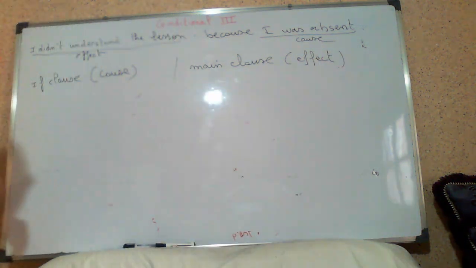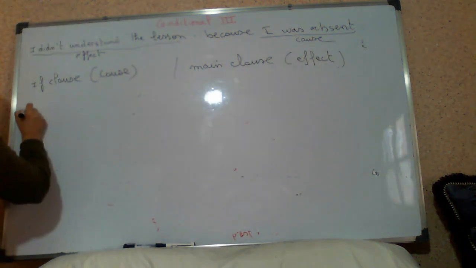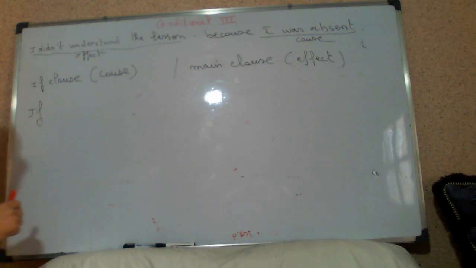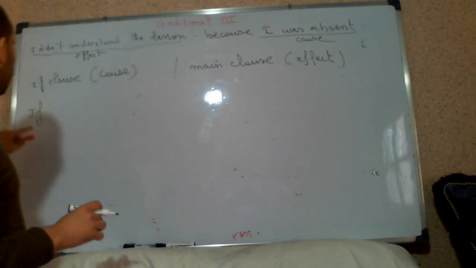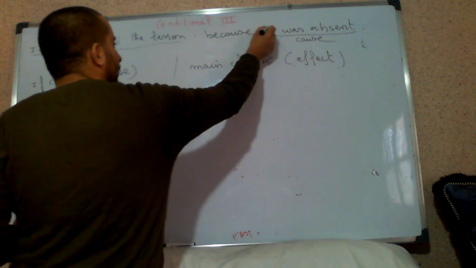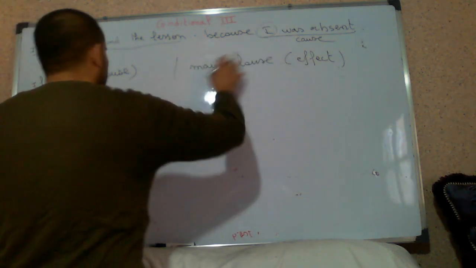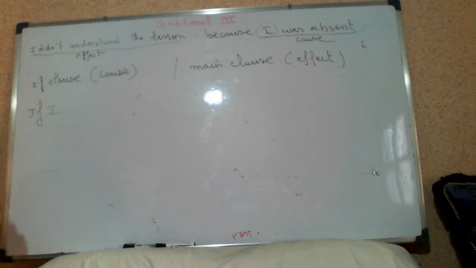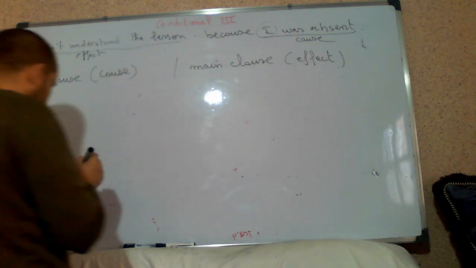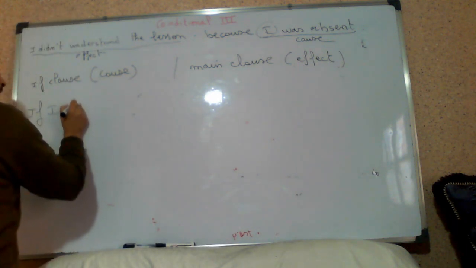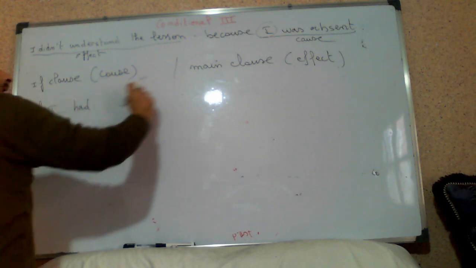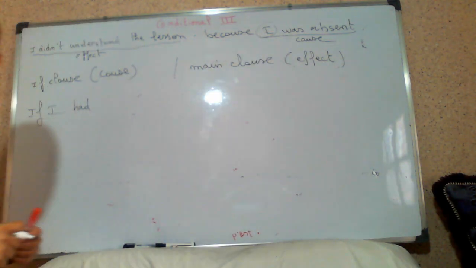Now let's rewrite this sentence. If, you still remember? If plus what? Subject. What is the subject we have here? It is I. This is the cause. When we have an if clause, we start with the cause. If I plus had. And was is affirmative.